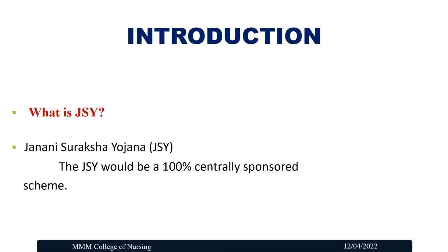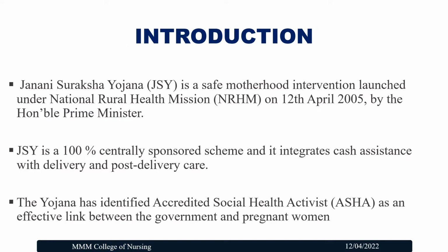What is JSY? It is Janani Suraksha Yojana. Shortly we can call it the JSY scheme. This JSY scheme is a 100% centrally sponsored scheme. Janani Suraksha Yojana is a safe motherhood intervention which was launched on 12th April 2005 by the Honorable Prime Minister of India under the National Rural Health Mission. Shortly we can call it NRHM.